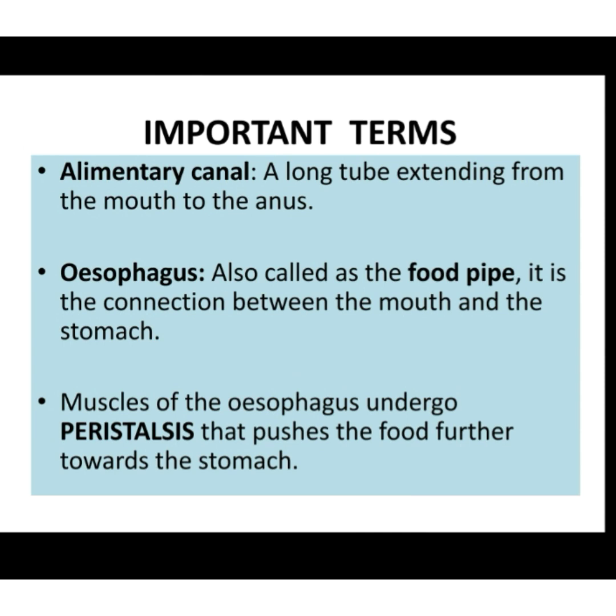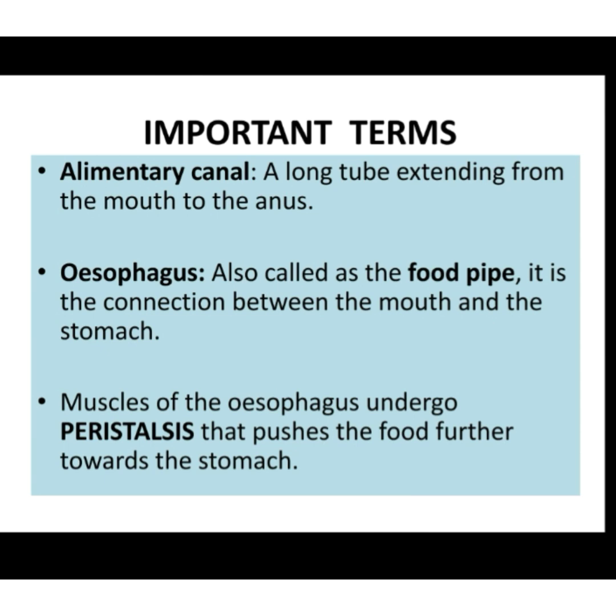Next important term is esophagus, which you also call the food pipe. It is the connection between the mouth and the stomach. When you take food inside your mouth, then it reaches the pharynx and then it enters the tubular structure, that is the pipe-like structure, that is called the esophagus. From the esophagus, food will enter into the stomach.